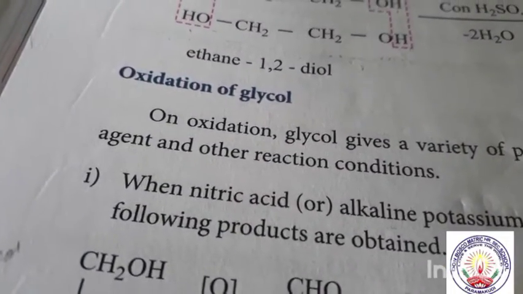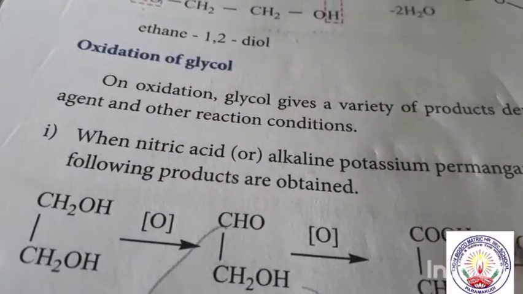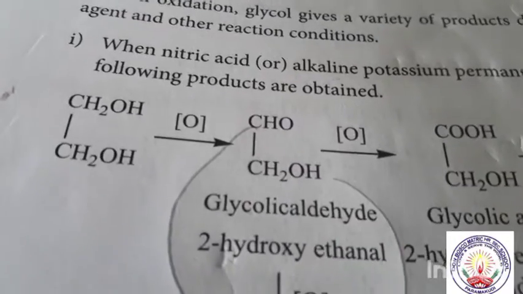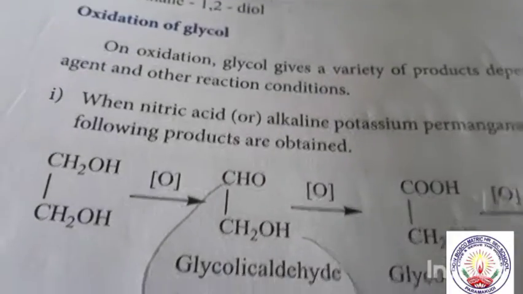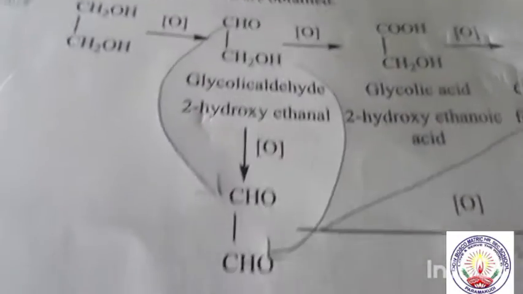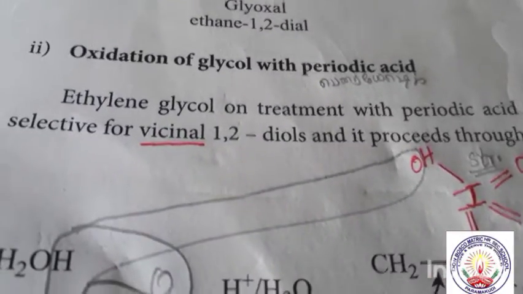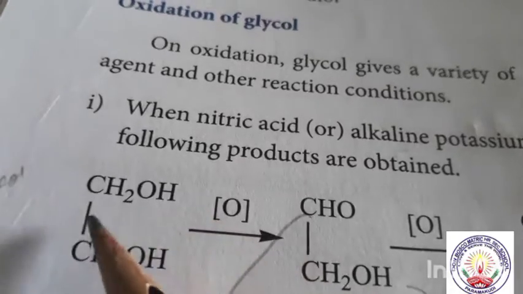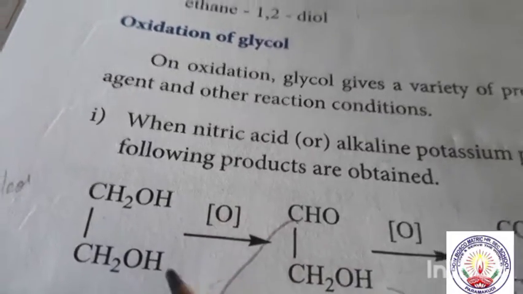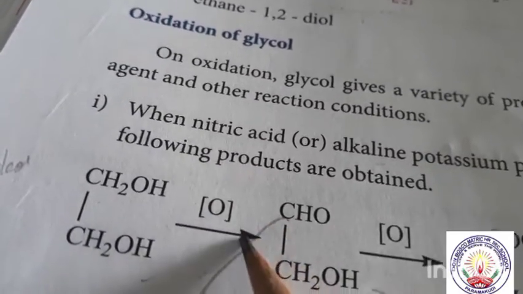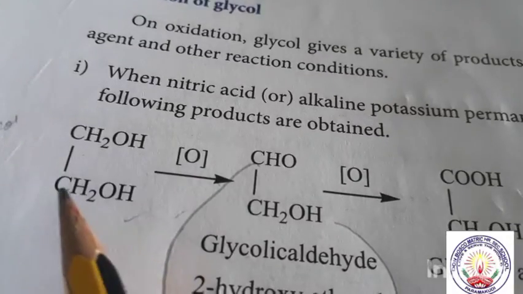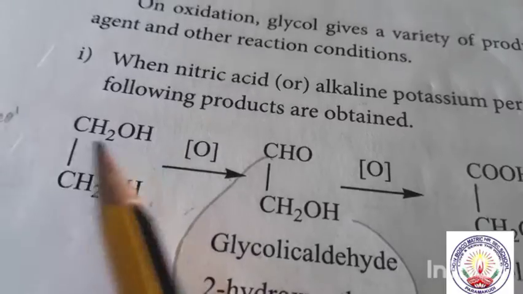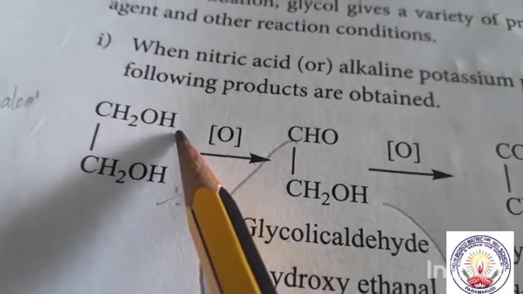Next, oxidation of glycol. The oxidation of glycol takes place in 2 steps. The first one is without cleavage. The second one is where cleavage takes place. So in the first one, we take CH2OH, CH2OH, the glycol, and we oxidize it. We keep the second as it is, and this is the primary alcohol.